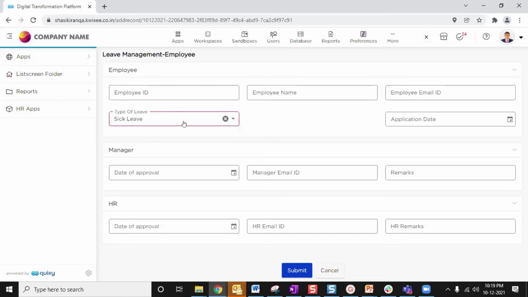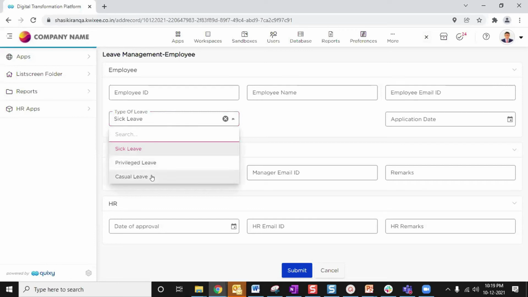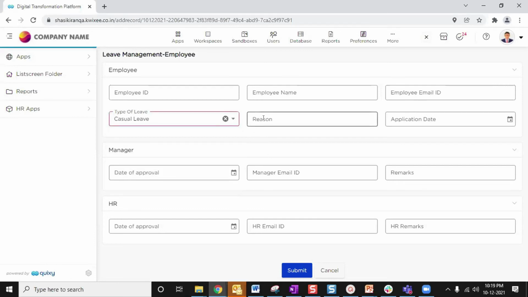So if the employee selects sick leave, you need not give the reason. So the reason box is hidden here. In the same way, if he is taking a casual leave, he should give a reason. So the reason box is populating.